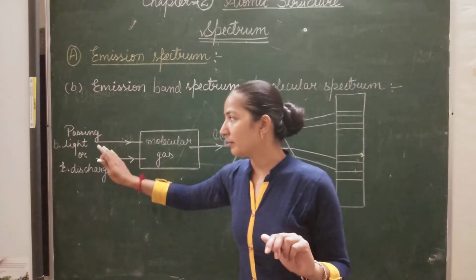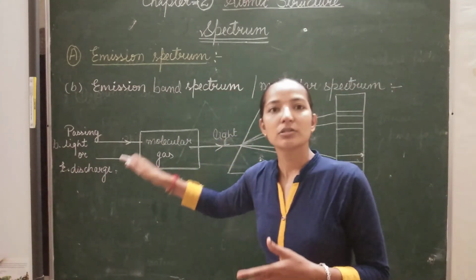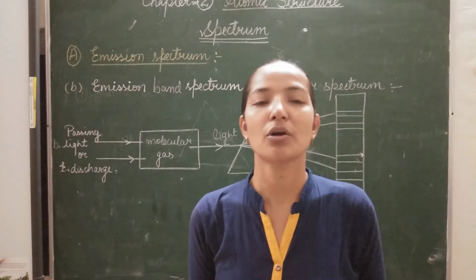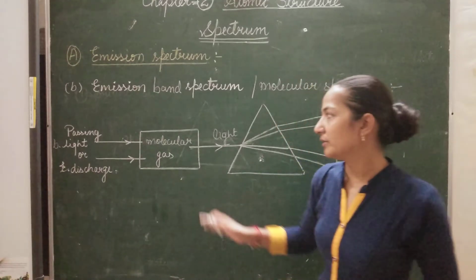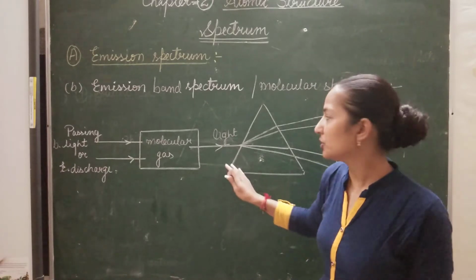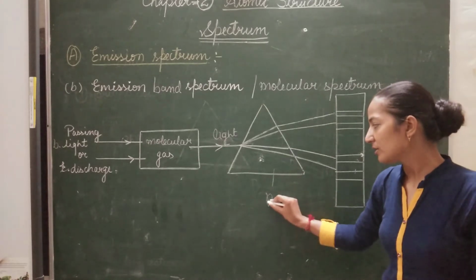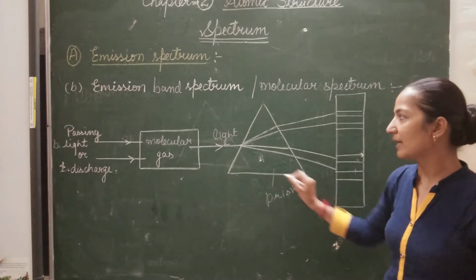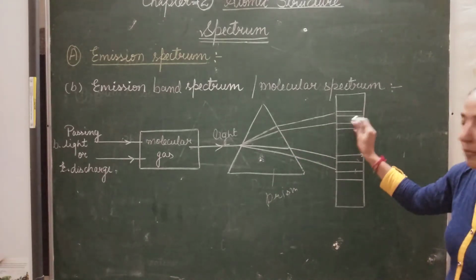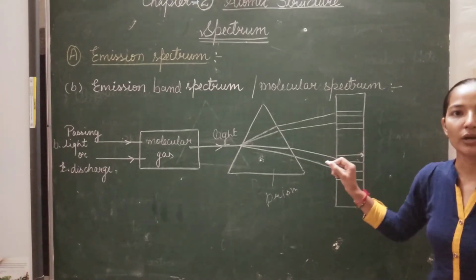It absorbs this energy in the form of light or electric discharge for the vibrational and rotational motion of the molecules. Afterwards, the molecular gas begins to emit energy or radiations. Whenever these emergent radiations are passed through the prism or spectroscope, they give a banded pattern over the screen or photographic plate.